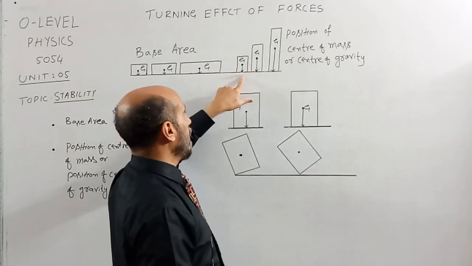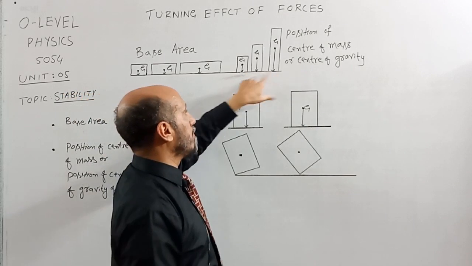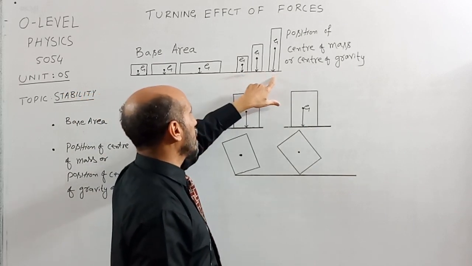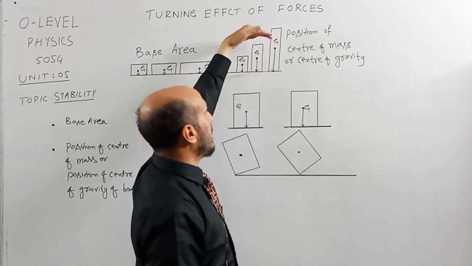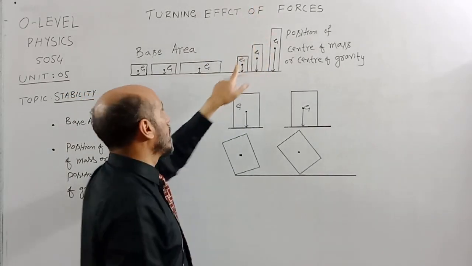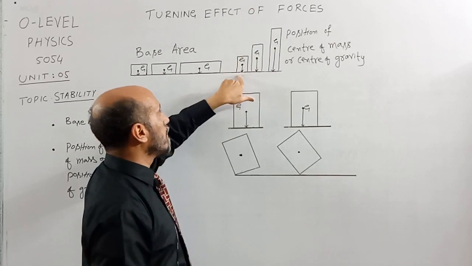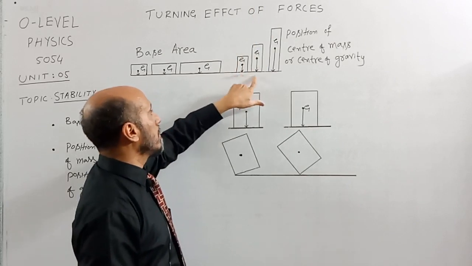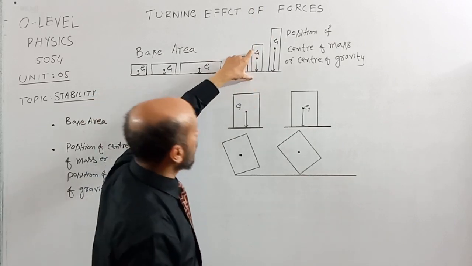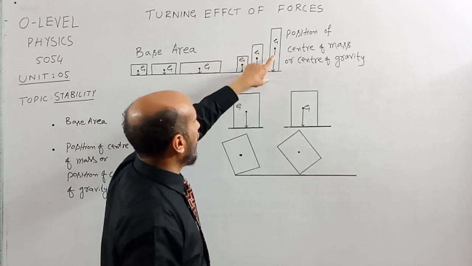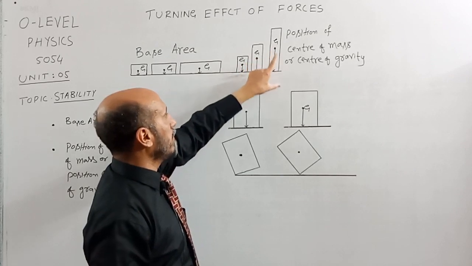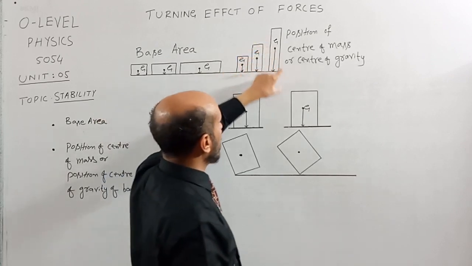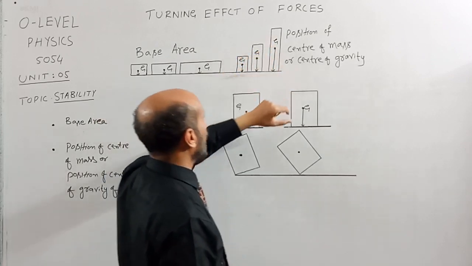In this example, base area which is touching the earth is the same, but now the position of center of gravity is going to be changed. So this will be nearer to earth, this is a bit far apart from the earth, and the distance of the position of center of gravity or center of mass for this object is the highest from the earth.